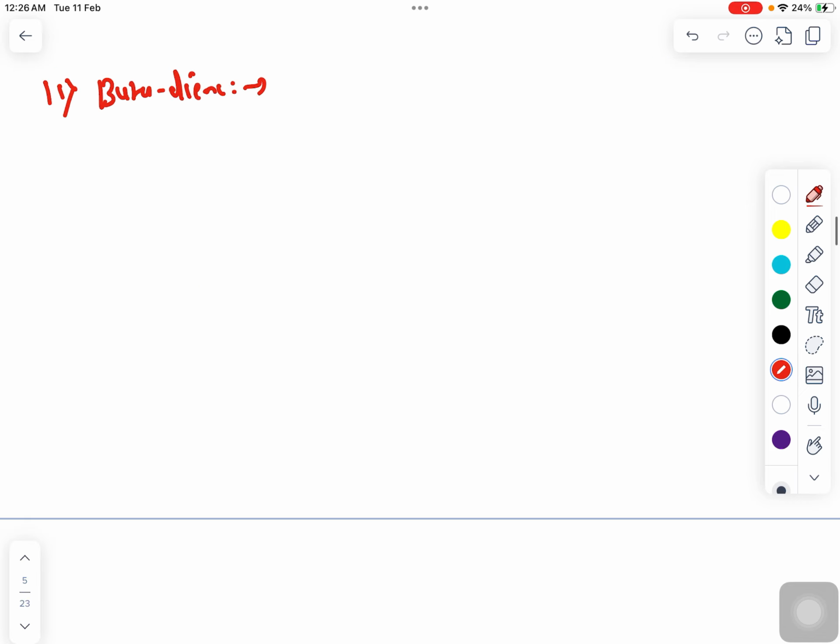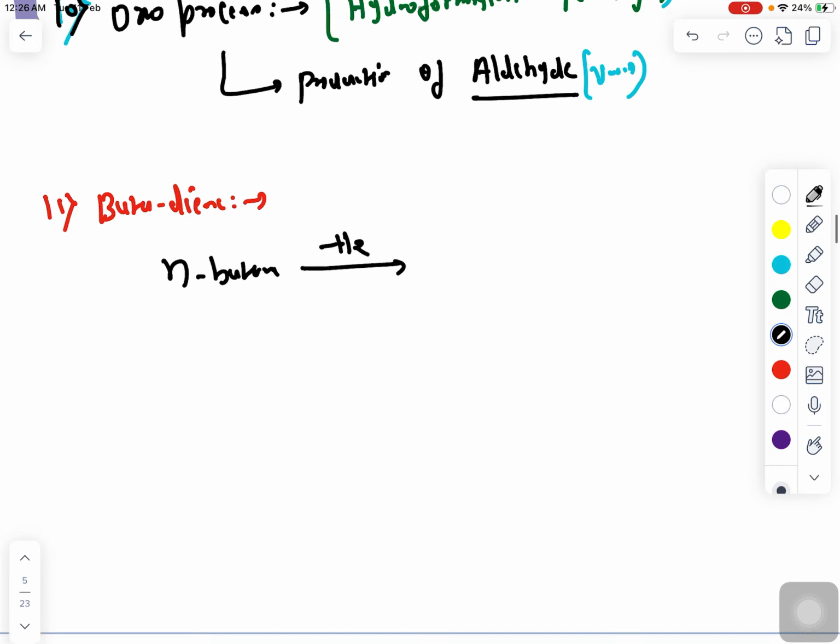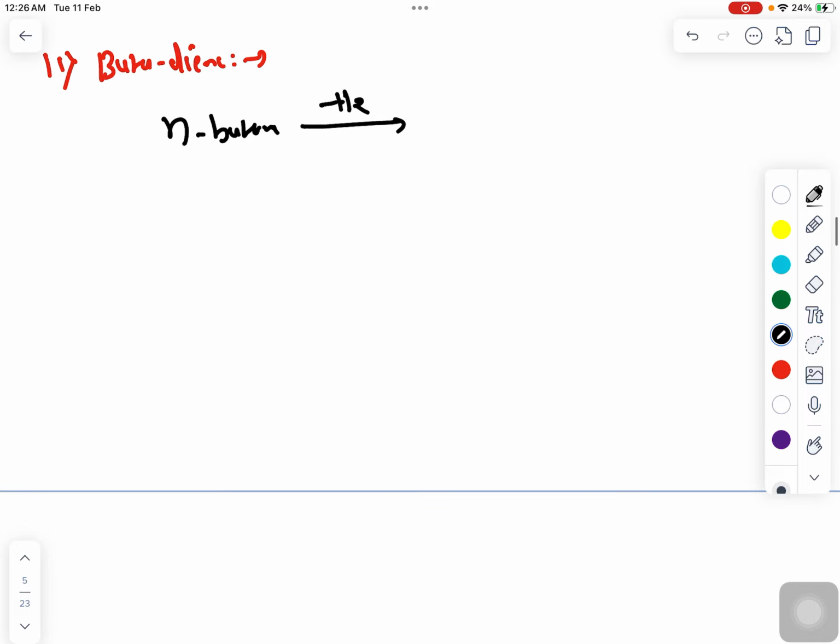Now next is butadiene production. Butadiene is a kind of rubber. So when N-butane is dehydrogenated in the presence of chromium oxide or alumina, butadiene will be formed, right? N-butane is there, and you are removing hydrogen molecules in the presence of CrO3 and Al2O3.